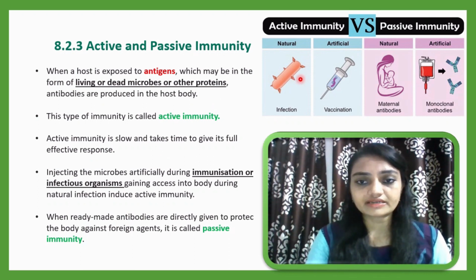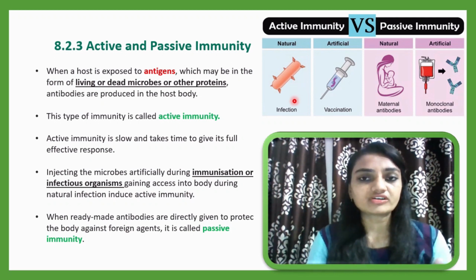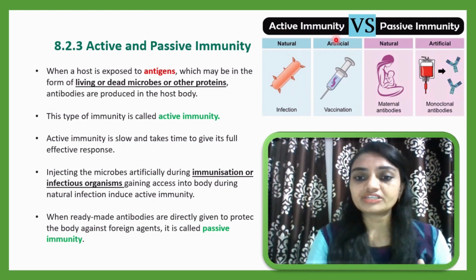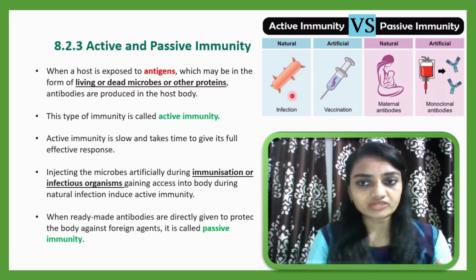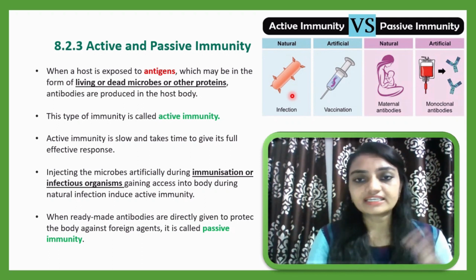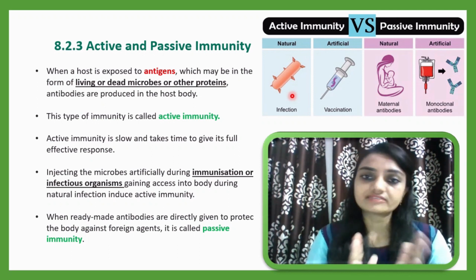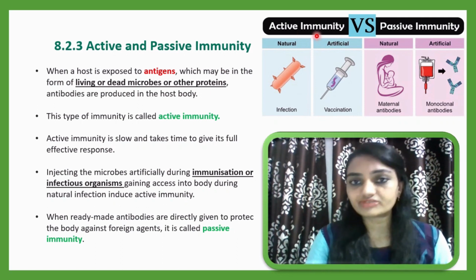Here you can see in the diagram, they may be natural, meaning natural infection: any bacteria, virus or fungus may infect our body. At that time our body will react with active immunity. Due to the entry of such an antigen, our body will respond: firstly the first line of defense will act, then the second line, and then the third line. As a result of the third line defense mechanism, antibodies will be formed, and that is active immunity, because these antibodies are produced within the host.